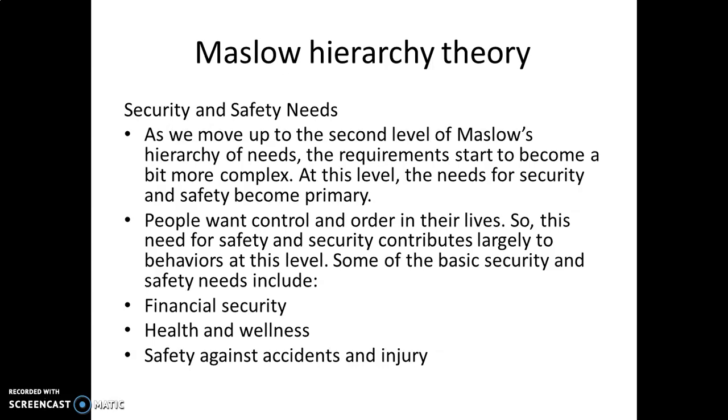They seek safety against accidents and injury, so they take a health insurance policy. They buy cover for fire hazards. They take some general insurance policies. They take the cover of their lives. In this stage, their needs are to protect their lives. So this is the second stage of Maslow's hierarchy theory.